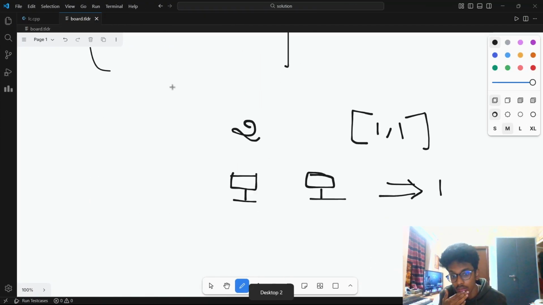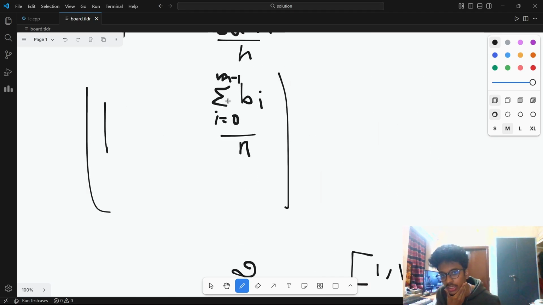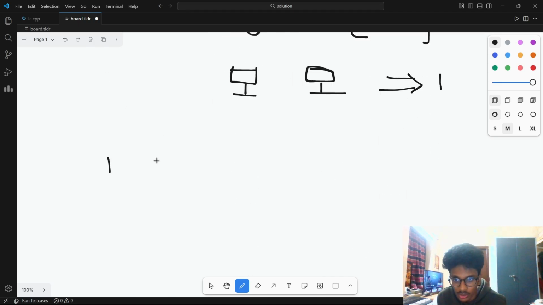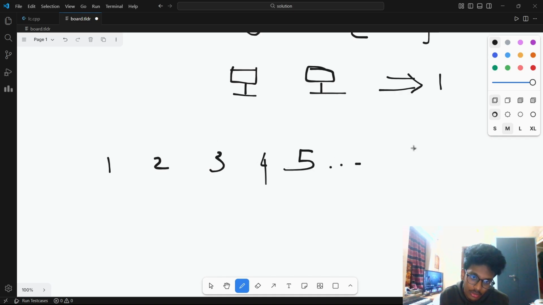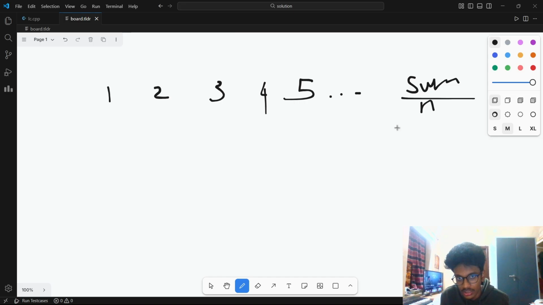Or okay, wait. Let's engineer more upon this problem. You have this range, so is this a monotonic range? This is a monotonic range, from 1 to sum by n. In layman's terms, it's a sorted array, which means you can apply a binary search here. Instead of sequentially checking whether this is the max time, you could apply binary search.